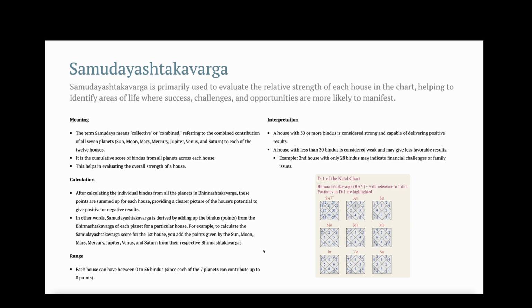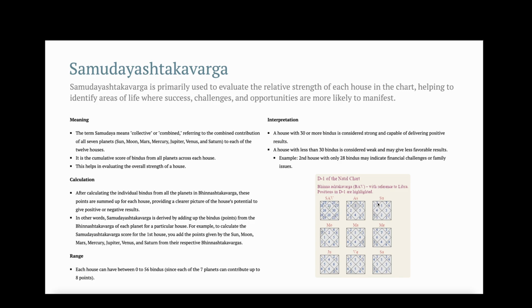So for example, to calculate the Samudayashtakavarga score for the first house, you will add the points given by all the planets: Sun, Moon, Mars, Mercury, Jupiter, Venus, and Saturn, for that respective Bhinnashtakavarga. So you sum the value of the first house for all the planets. So 5 plus 5, 10, 10 plus 2, 12, 12 plus 7, 19, 19 plus 4, 23, 23 plus 10, 33. So 33 is the Samudayashtakavarga of the first house.